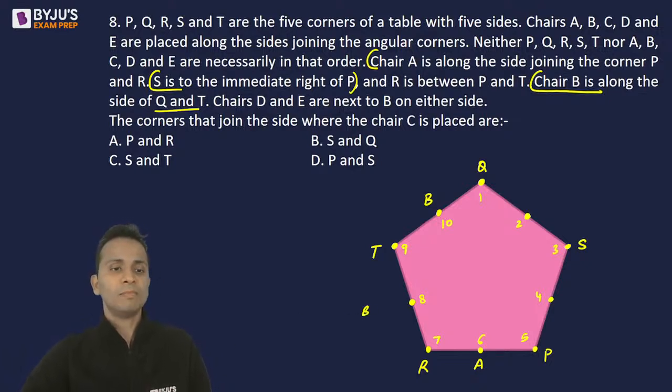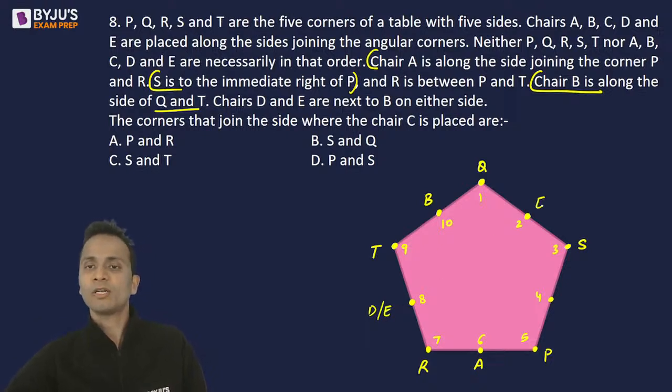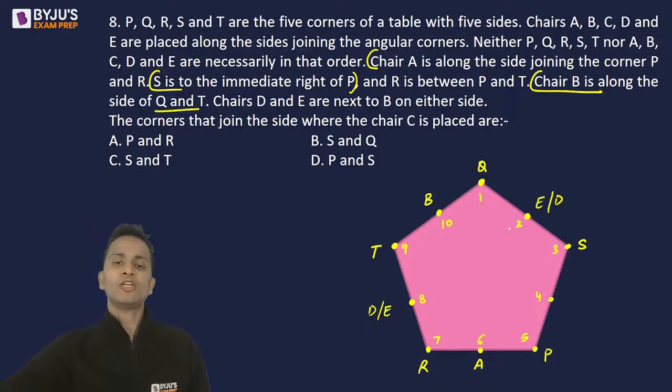So along B, it will be D and E. Either D or E will be at number 8, or E or D will be at 2. So E and D can interchange their places. So the only place left for C will be number 4. So C will be at number 4.